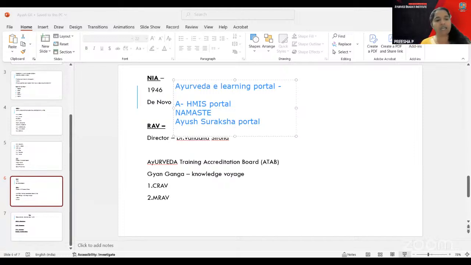Regarding the Ayush Suraksha portal, it is about pharmacovigilance. Suraksha, the word only is pharmacovigilance, so the pharmacovigilance center is being promoted. The e-Aushadhi portal is the next one.